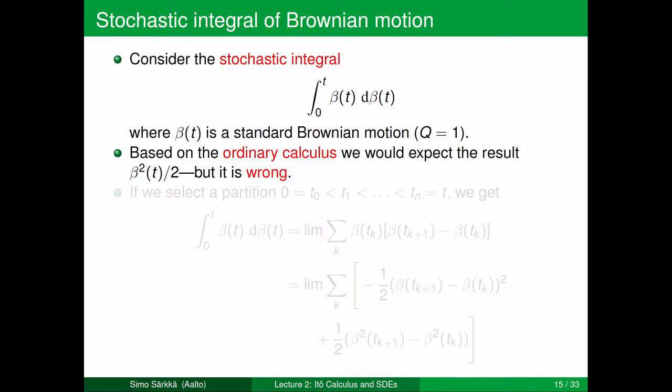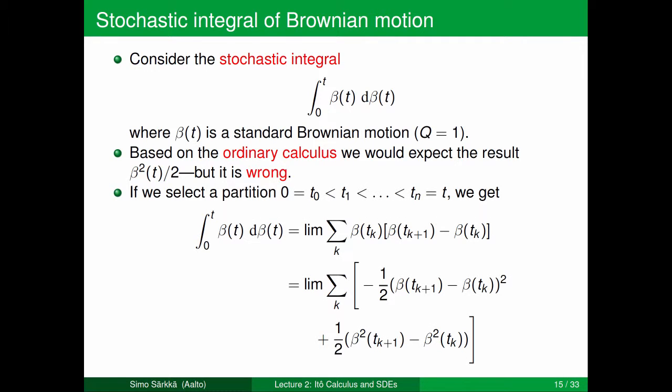Now, if you think hard, then based on ordinary calculus, we would expect the result to be beta squared t over 2. Because if you differentiate beta squared over 2, you will get beta times delta beta. And the integral is obtained once you put in the integral sign. But it turns out to be wrong.